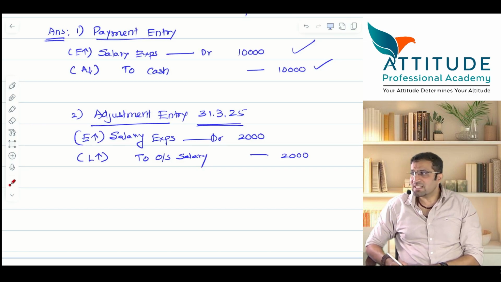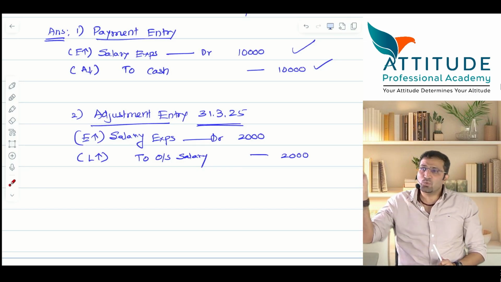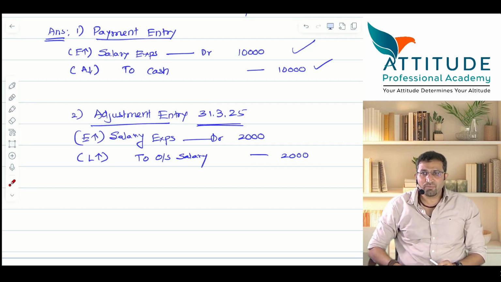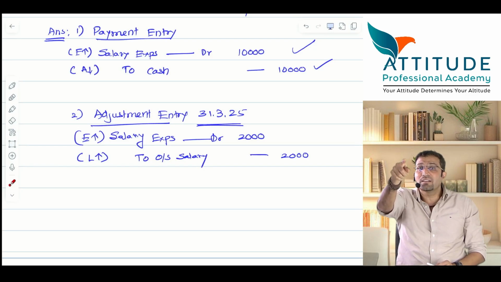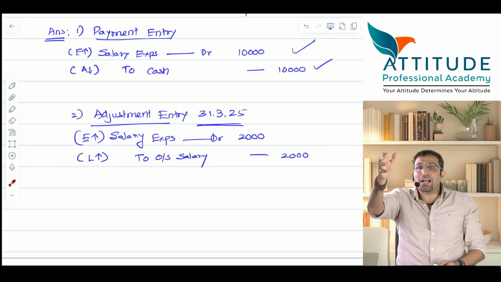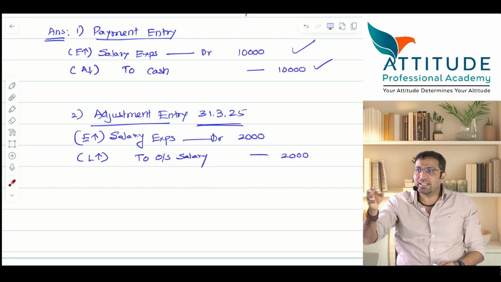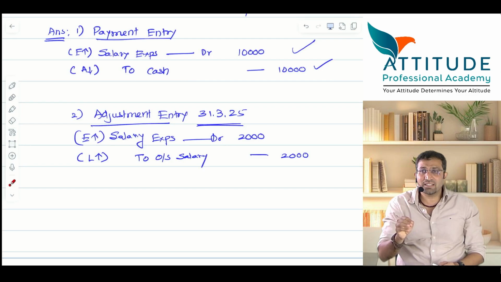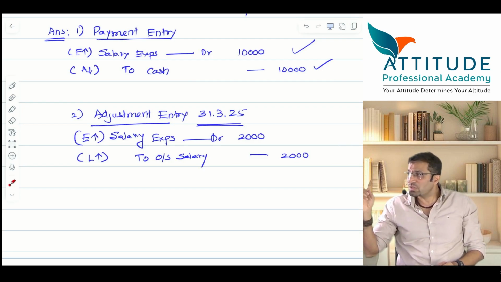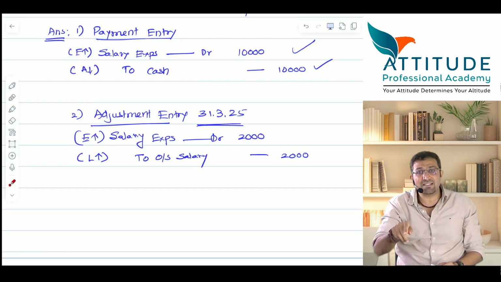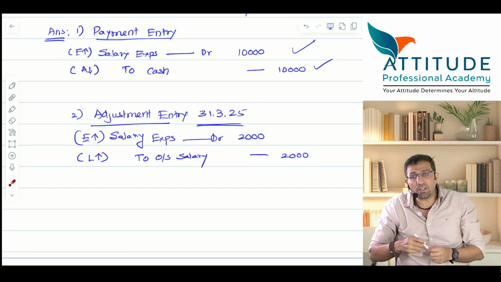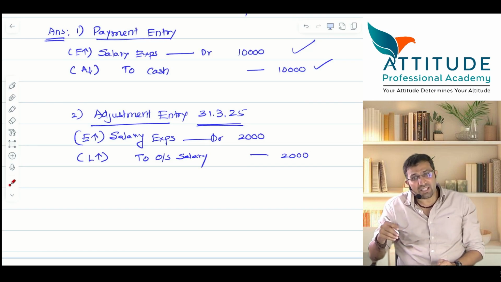So tell me, in such a case, where the employee has worked for all the 12 months, and you have paid him a salary of only 10 months, first pass what entry? Payment entry. Salary expense account debit, expense increases, to cash, asset reduces. Then pass the adjustment entry. At the end of the year, you come to know that 2,000 is not paid, but it is your expense. So pass the entry what? Expense account debit to outstanding salary.